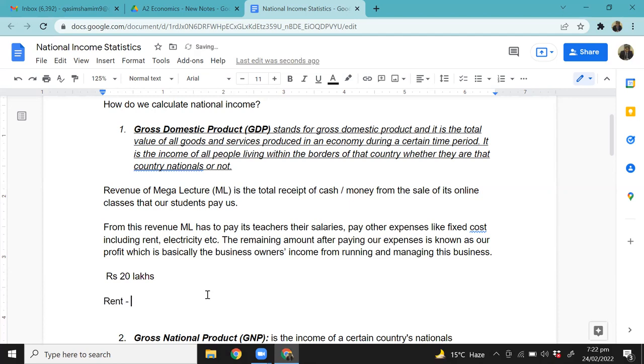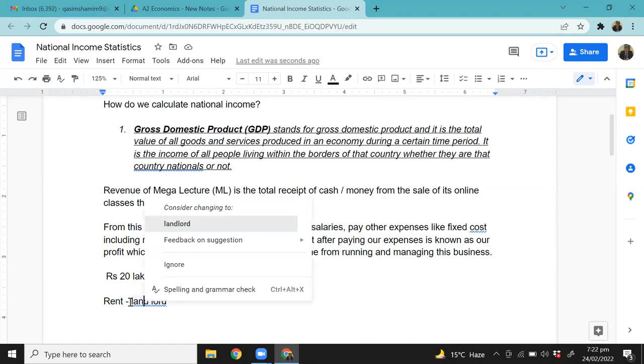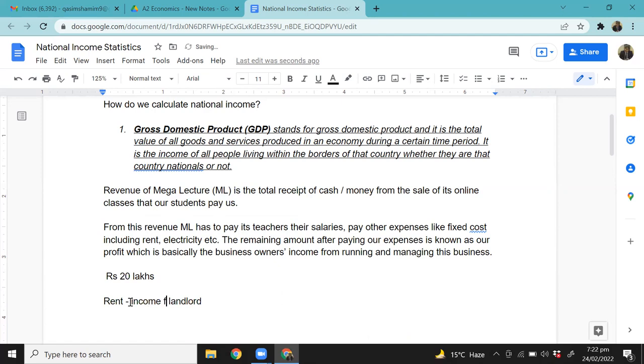That becomes income for the landlord, right? Because that person owns that space, area, whatever, where this restaurant is located. Income for the landlord. Then similarly, they're paying their electricity charges. That is becoming income for whom? Income for the electricity producing company, right? We good on this? Okay, that's income for the electricity producing company.